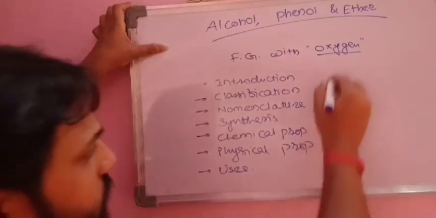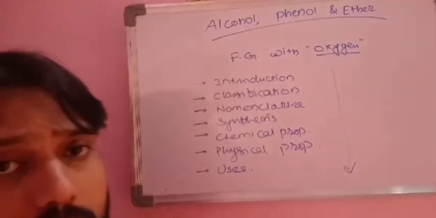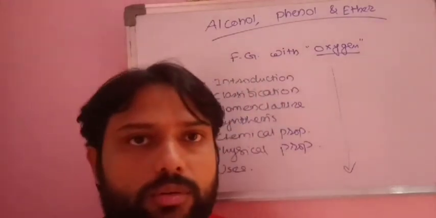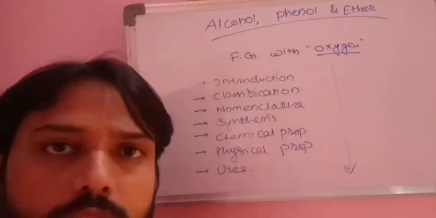So this is a general sequence following which we can study all the organic compounds, and in this topic also we'll follow the same sequence.